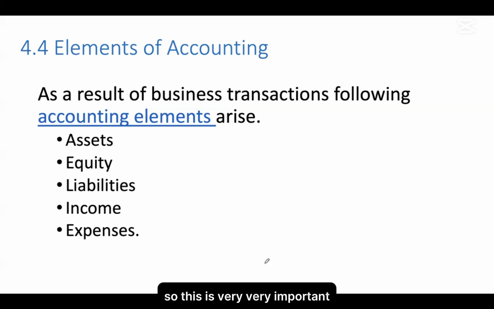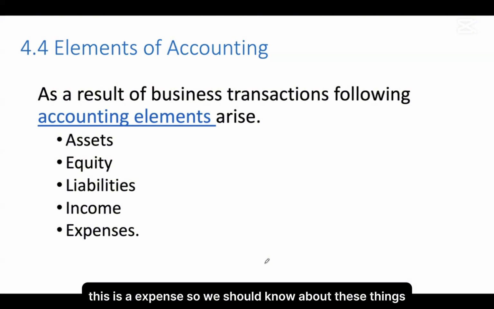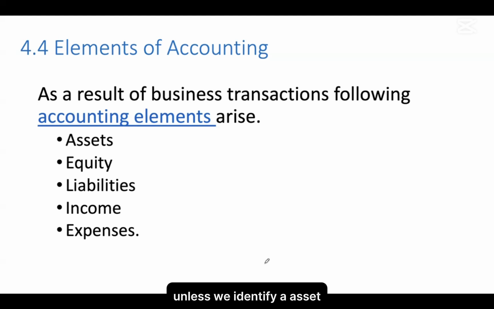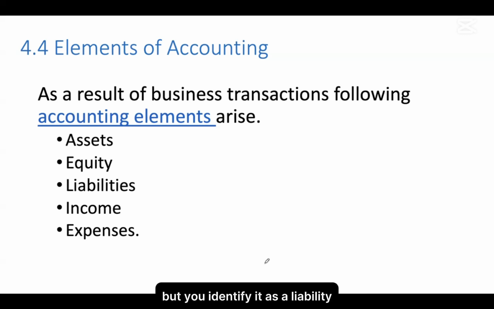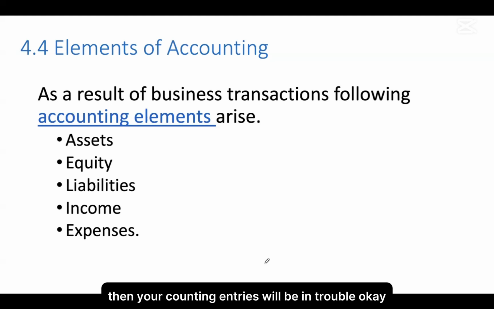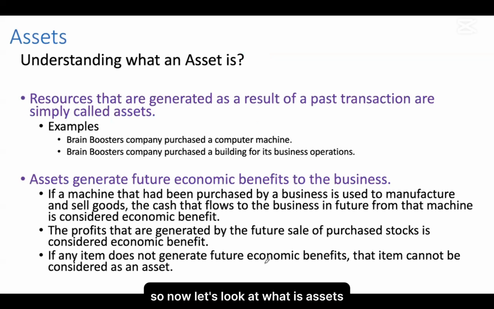This is very, very important, because for us to record any transactions, we should identify, okay, this is an asset, this is an equity, this is a liability, this is an income, this is an expense. So we should know about these things. If we do not identify an asset as an asset, then our subsequent accounting entries will be subject to error. For example, let's say there is actually an asset, but you identify it as a liability. Then your accounting entries will be in trouble. So now let's look at what an asset is.